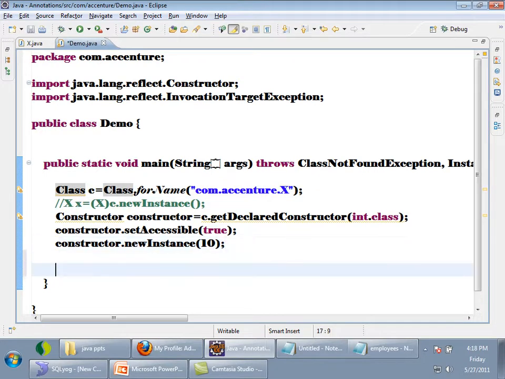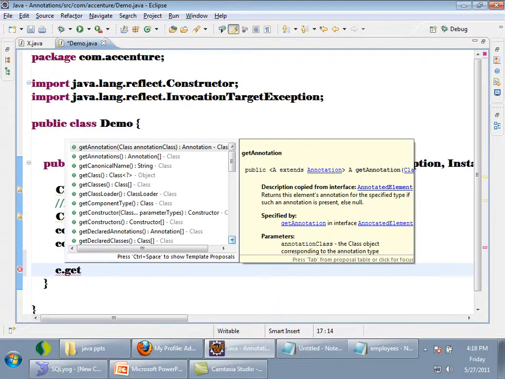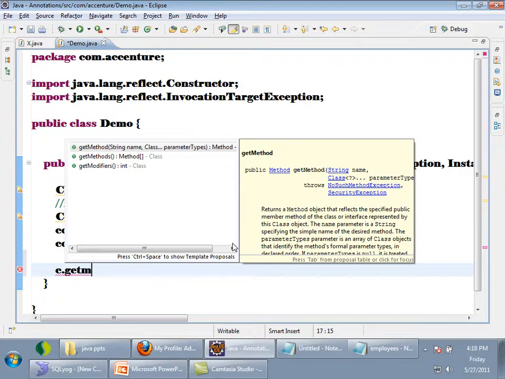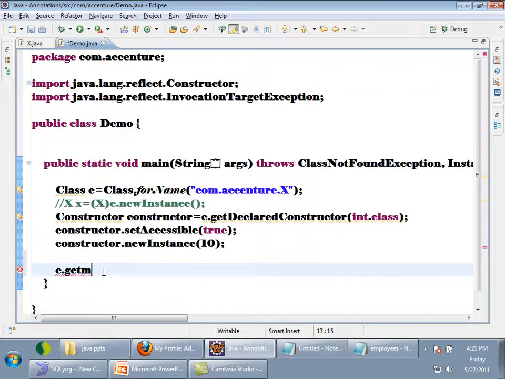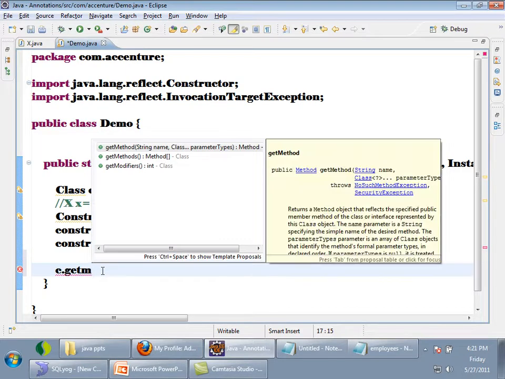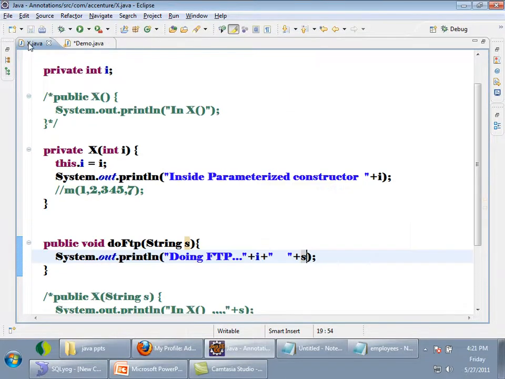Now c dot, there is a method called getMethod, just like getConstructor, getMethod. See, getMethod is taking one parameter. What is the method name you want to get? It returns a Method object. There is a class called Method. So I want a Method object for a method whose name is doFTP, which is taking a String.